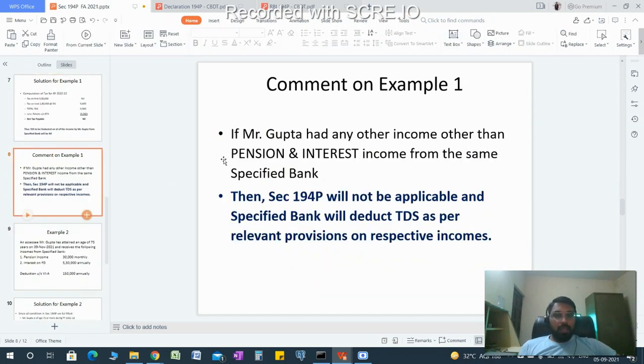What are the comments on the section? If Mr. Gupta had any other income other than the pension and interest income from the same specified bank, then 194P will not be applicable and the specified bank will deduct TDS as per the relevant provisions on the respective incomes. Then 194P will not be applicable, and this is the crux.